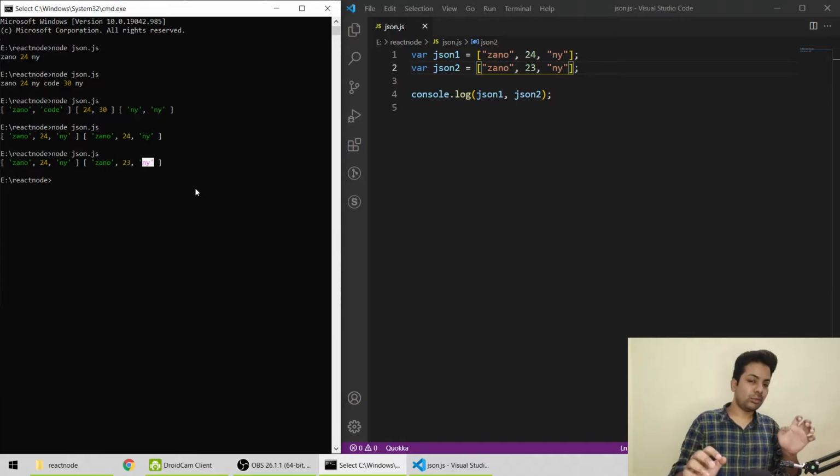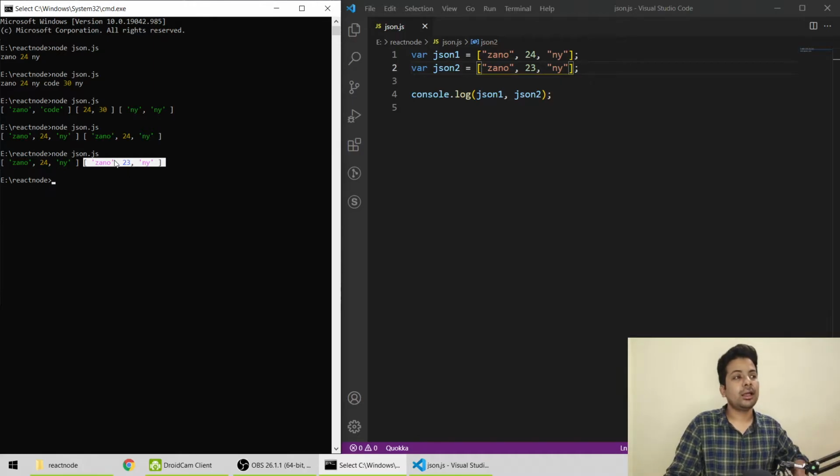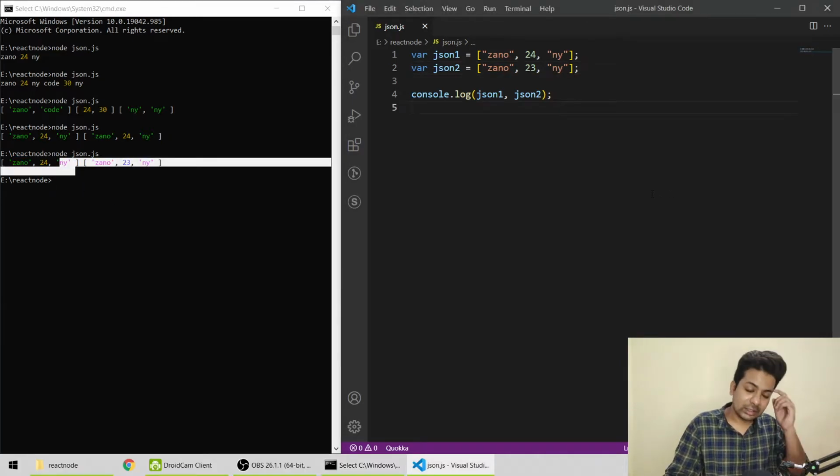But when you work in real life, in some project, for any component or object there won't be just three data, there will be maybe 50 fields. You don't know: his name, his age, his address, his friends. Suppose Facebook, they are sending this JSON, so they have an enormous amount of data. Then how will you know which data is which, which is the name, which is the city? So that's where the JSON part comes in.